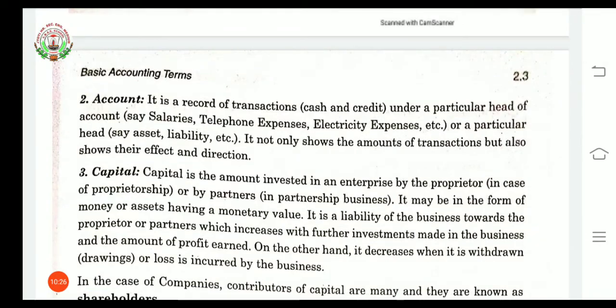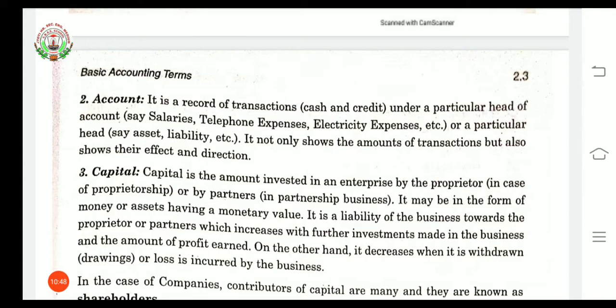Next is account. An account is a record of transactions under a particular head of account. It can be a salary account, telephone expenses account, electricity expenses account, or any particular head.